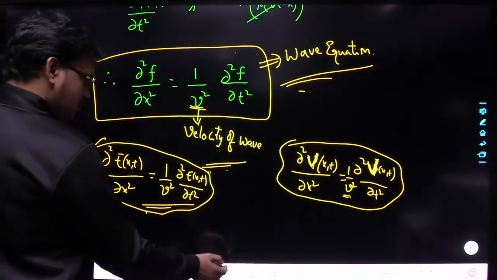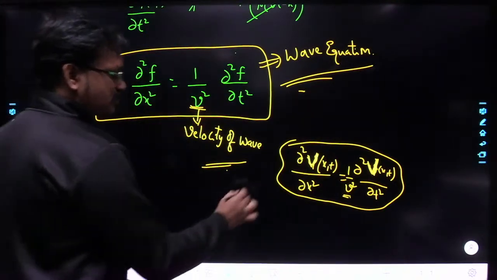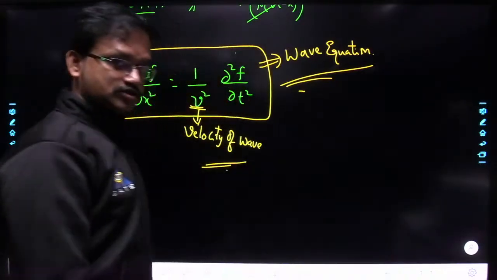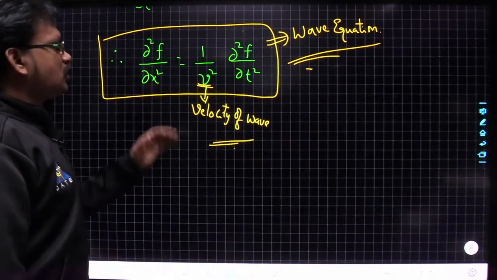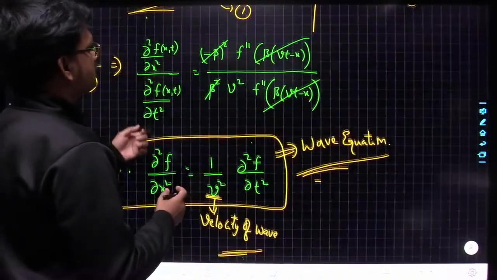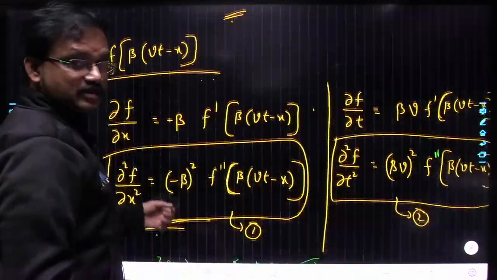How we are going to get these wave equations, we will study as we proceed into the subject. Understood? Now see here, from where did we get this wave equation? From the wave function only, we have derived this wave equation.